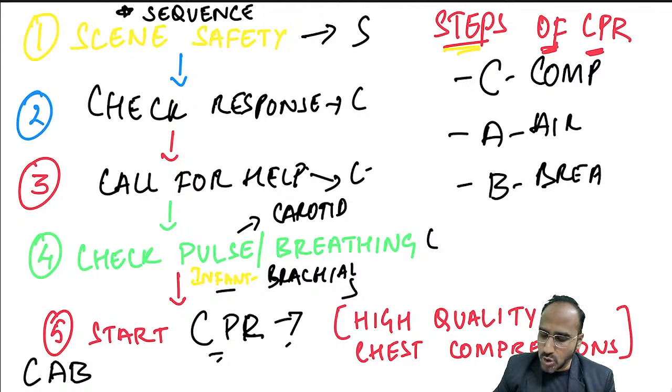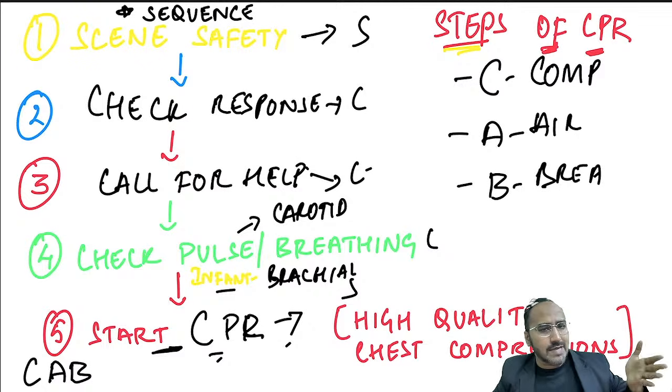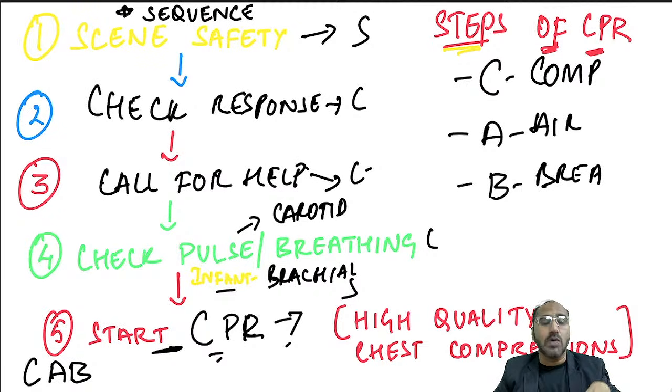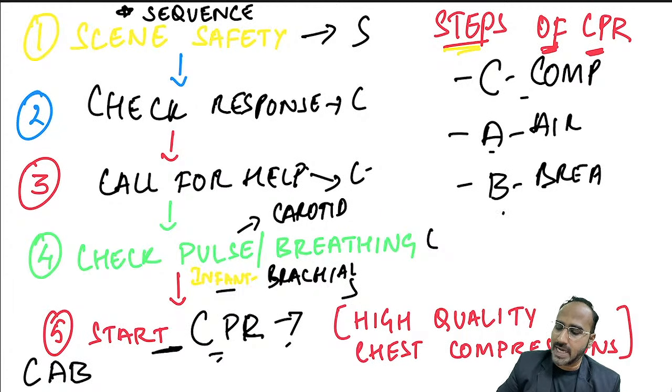If there is no pulse, no breathing, you start your CPR. What are the steps or components of CPR? Before, we used the ABC protocol: airway, breathing, circulation. But now we have to remember that nowadays we are using the CAB protocol. We start with compression, then airway, and then breathing.